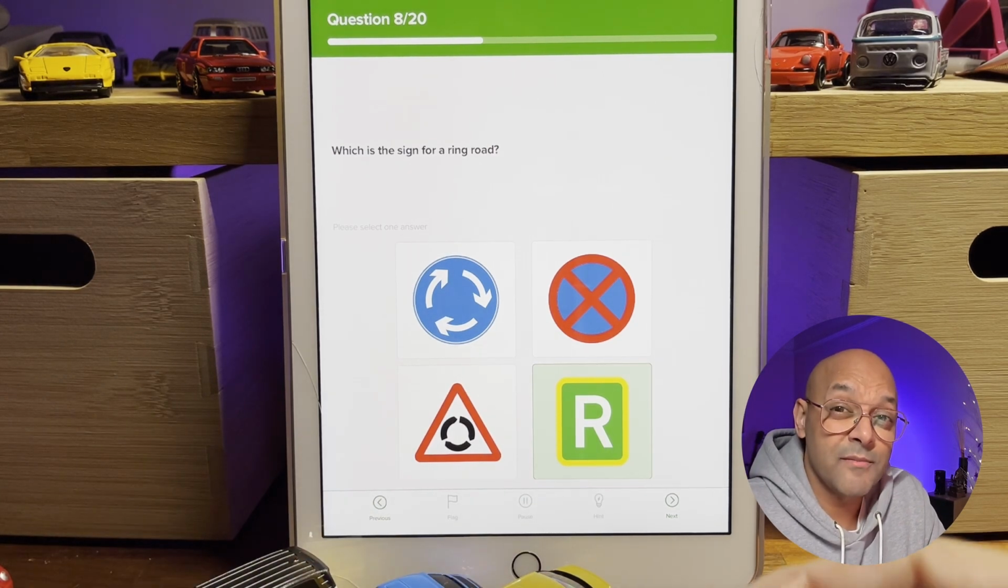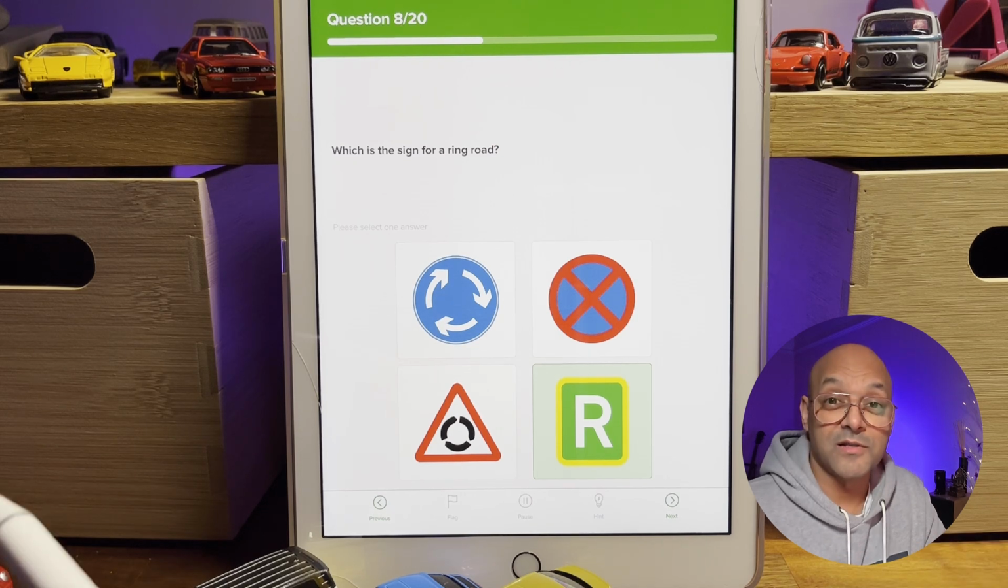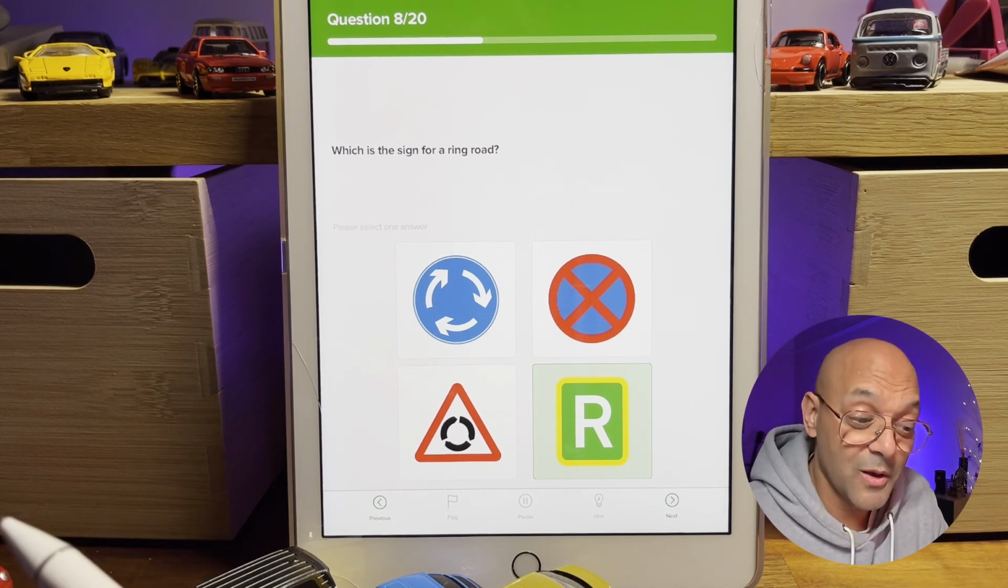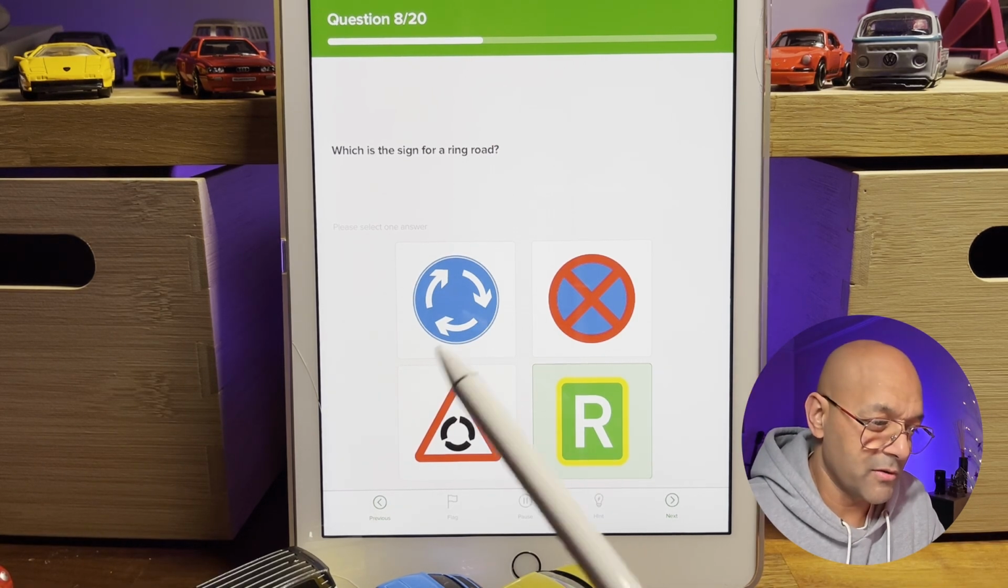Do you know what a ring road is? What is a ring road? In fact, what I want you to do is leave it in the comments what you think a ring road is, and we'll look through the answers later.